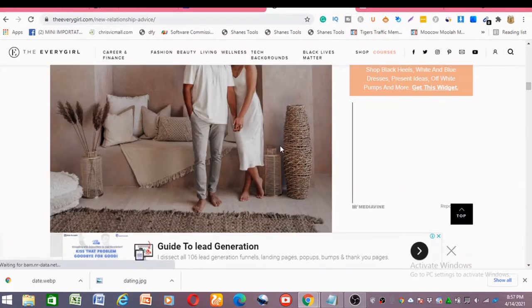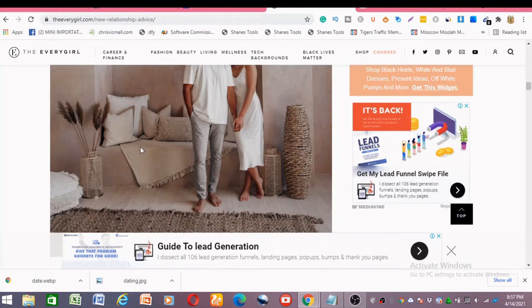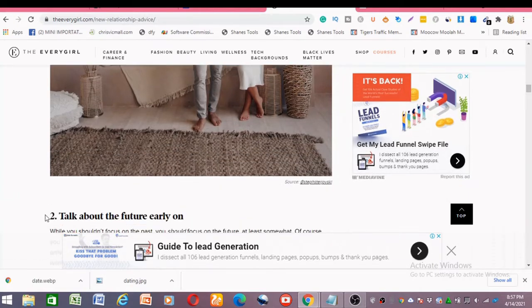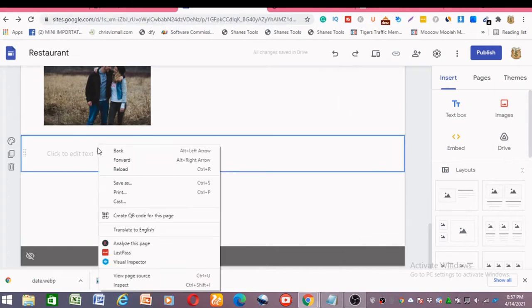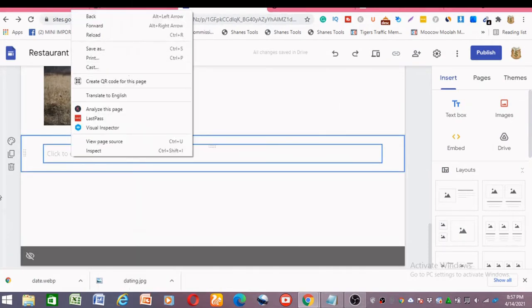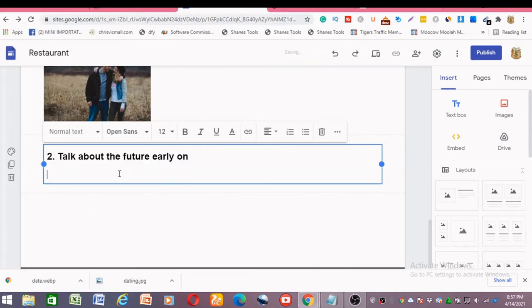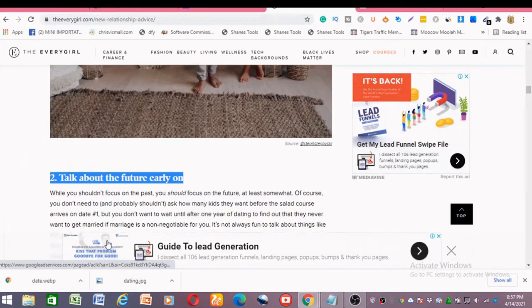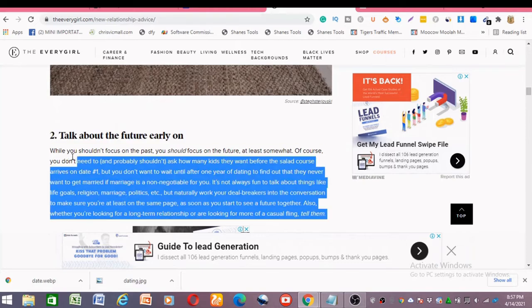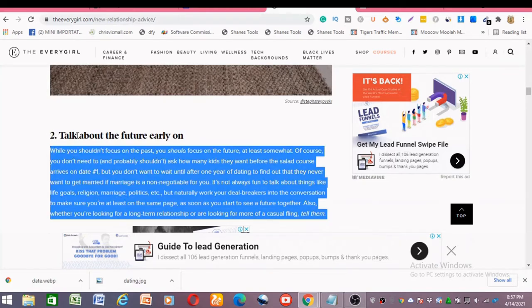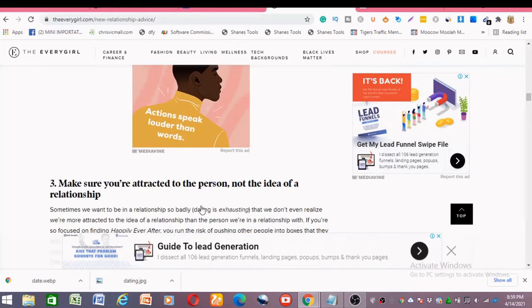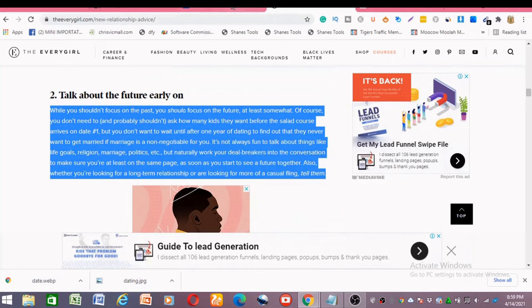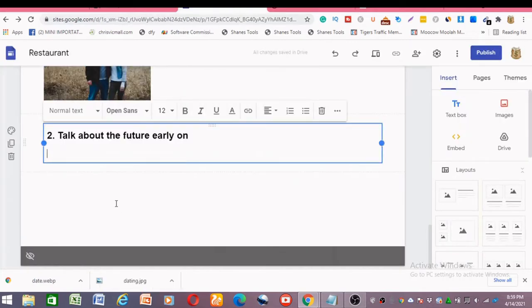Just showing you this for the sake of this tutorial. I don't want this video to be too lengthy, that's why I'm just copying and pasting. As for you, you don't have to copy and paste, just tweak it before you copy and paste. So let me copy this, head back, and I paste this here, and I head back to the website again, then I copy this, head back, and you paste. You just copy only this, head back, and you paste.